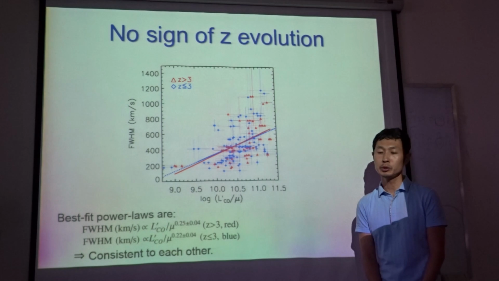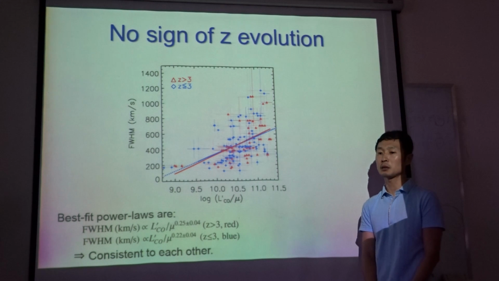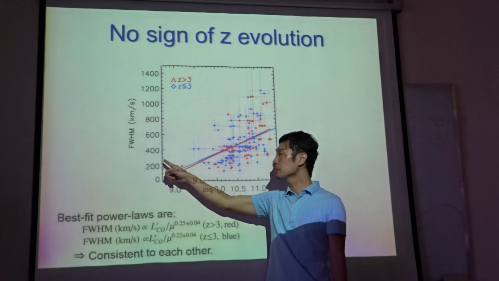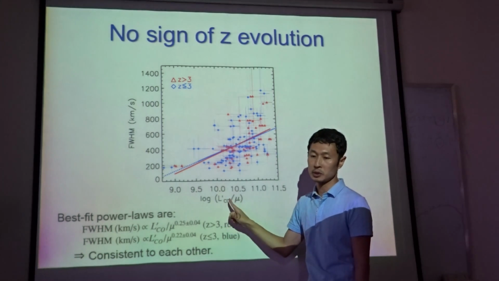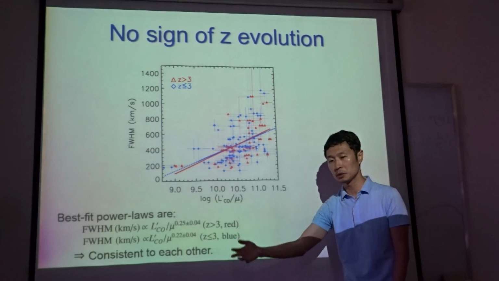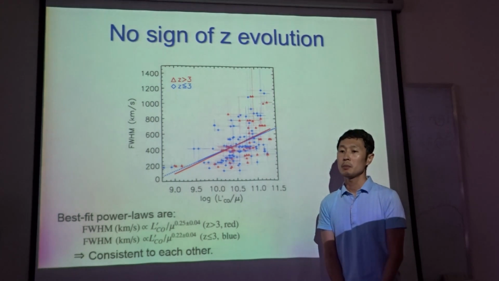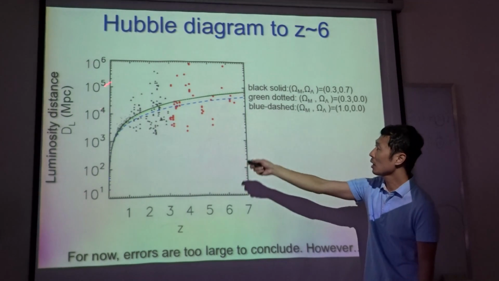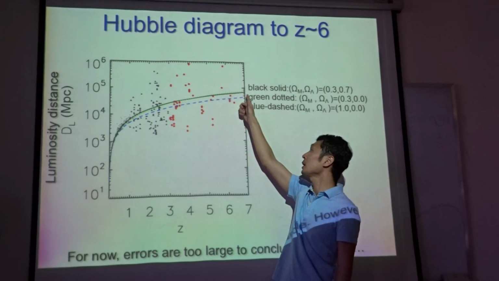If there's no redshift evolution, we can use this correlation to measure luminosity distance to some millimeter galaxies. For example, we can measure the line width from observation. Then, assuming this relation, we can estimate the CO luminosity of that submillimeter galaxy. And then by comparing this estimated luminosity to the observed flux, we can measure the luminosity distance to submillimeter galaxies. By this method, we created a Hubble diagram. And these are our data points. At the moment, unfortunately, the scatter is too large to conclude on any cosmological models.